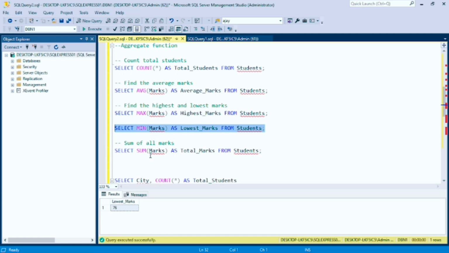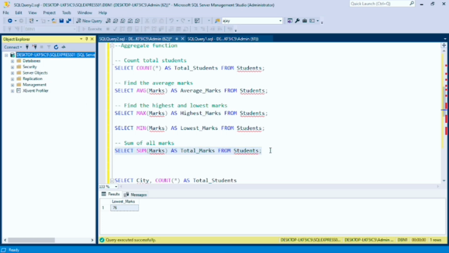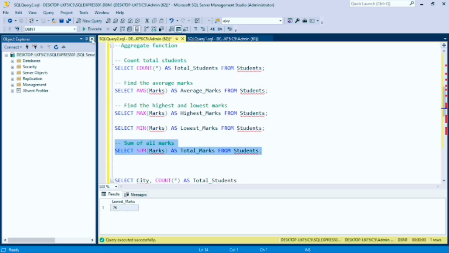Now let's move to the sum function. It gets the overall column of the data and shows the summation of the marks of the students. Now let's run this command and show the data of the students. It is the overall sum of the marks column of the students.